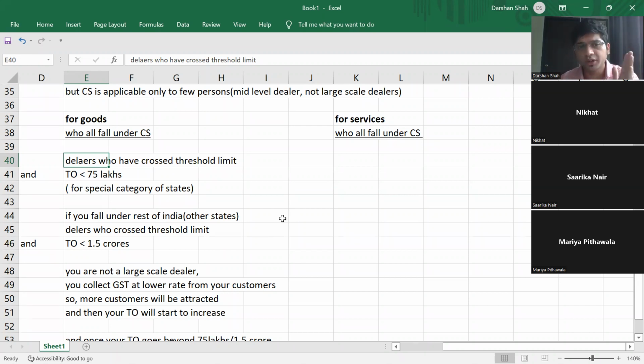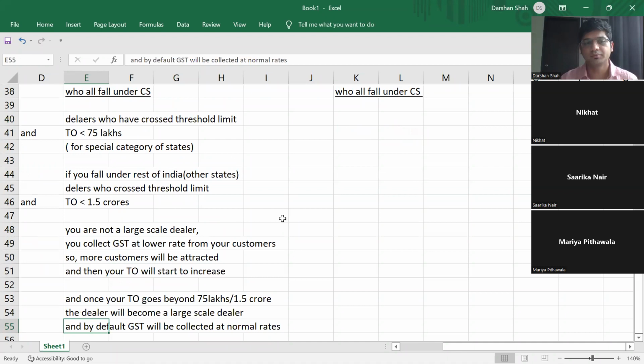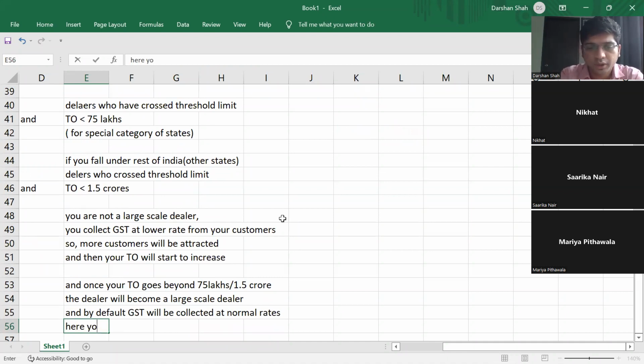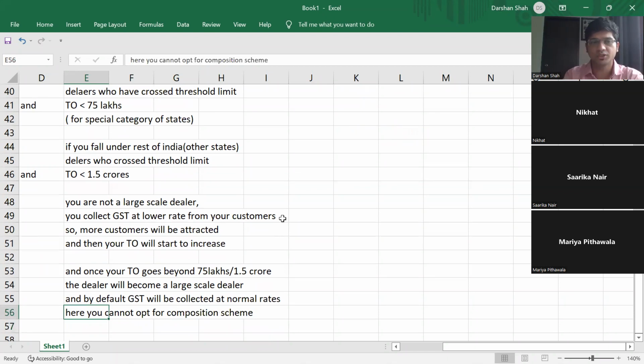If you fall above threshold limit, but below the 75 lakh and 1.5 crore limit, then you have to collect GST at lower rates than usual. And if you go beyond 75 lakhs and 1.5 crore, then you become a large scale dealer, and composition scheme is no longer applicable to you. Here you cannot opt for composition scheme.